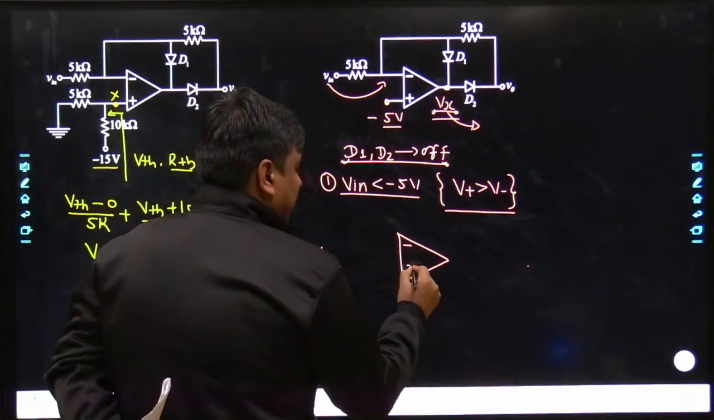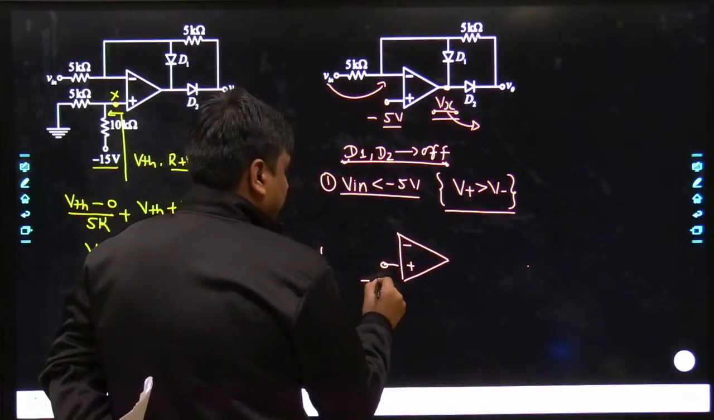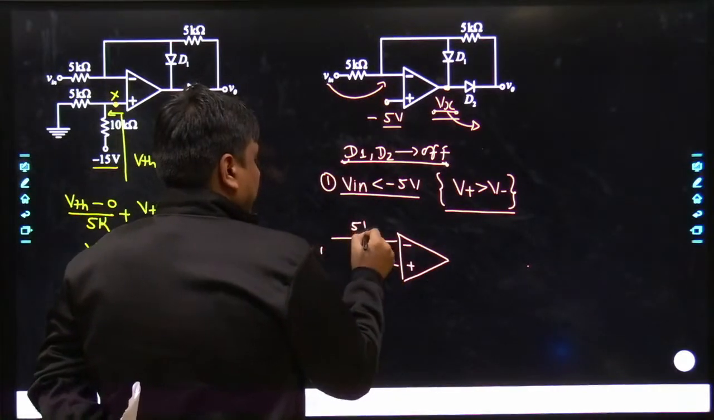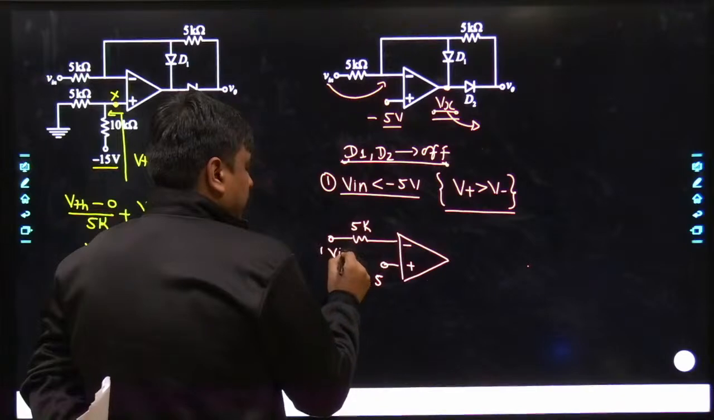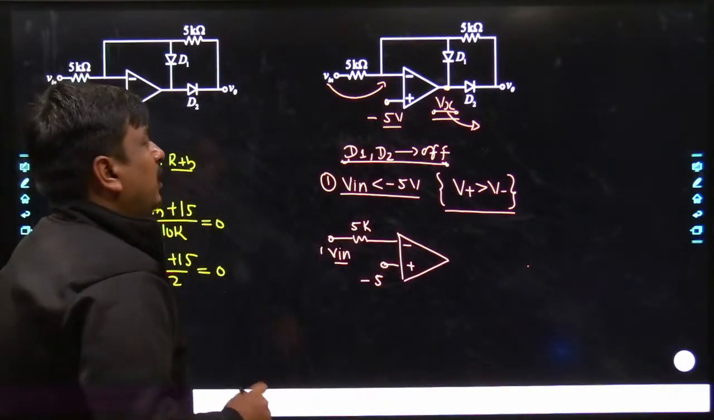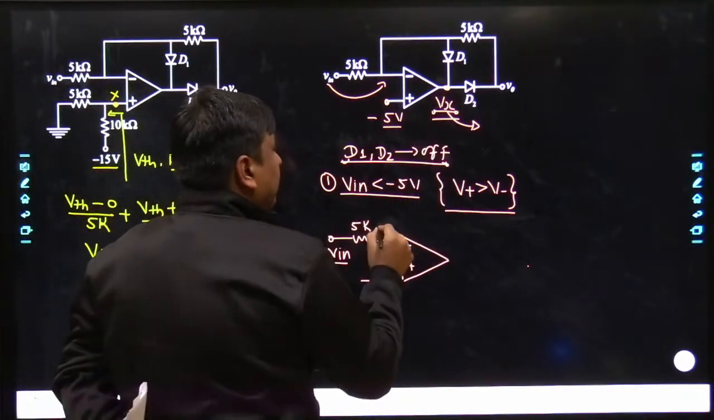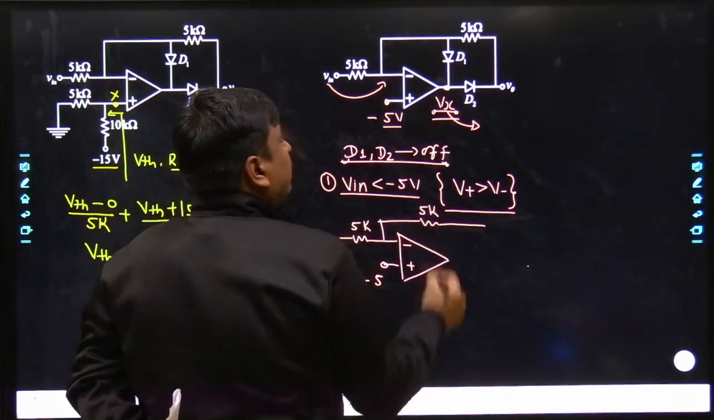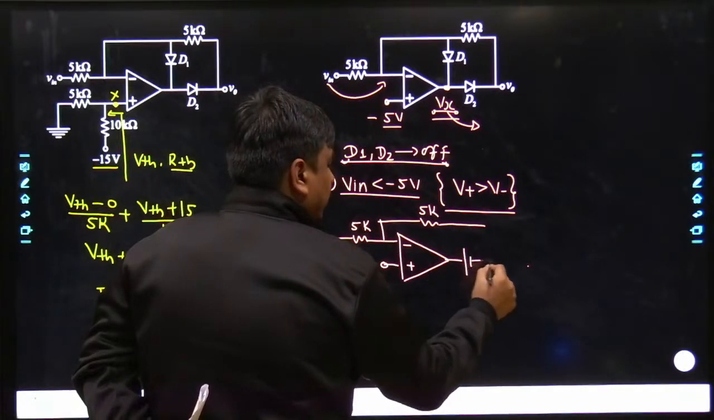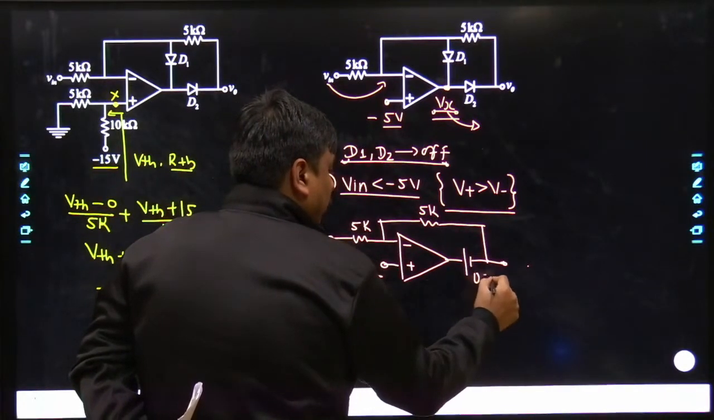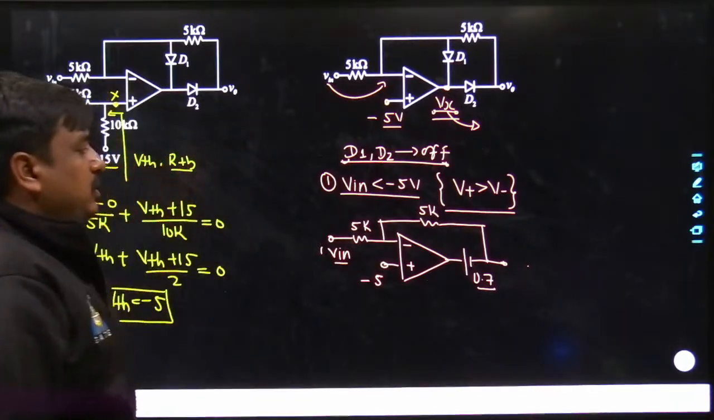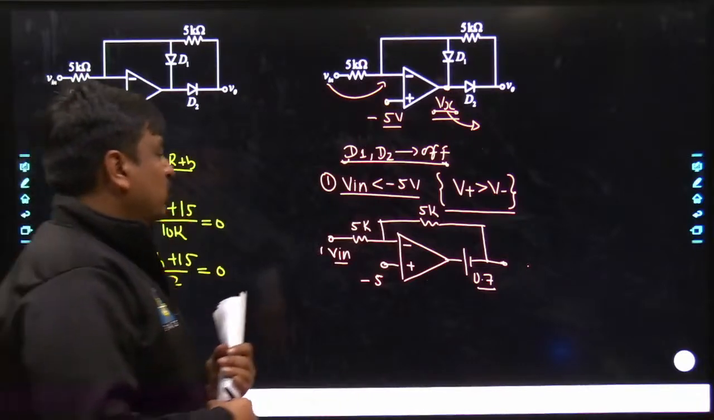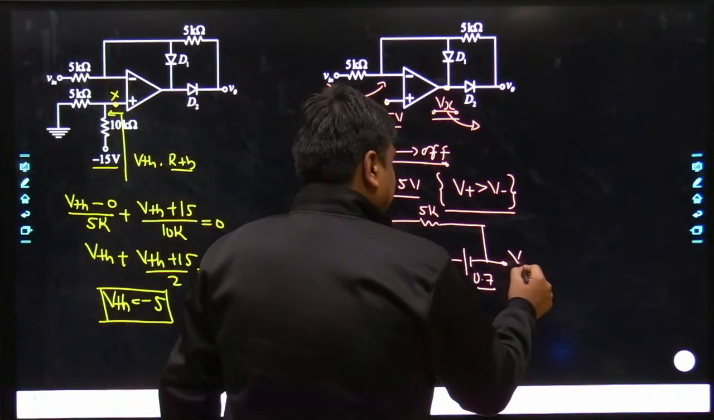So here it becomes minus, here it becomes plus, here it becomes minus of 5, here it goes 5 kilo, here comes V in. D1 obviously is in a non-conducting state, and here goes 5 kilo, and D2 would get conducted. And obviously there would be a potential drop of 0.7. Now can you tell me what would be the exact output voltage V0?